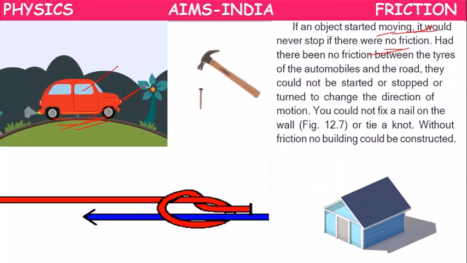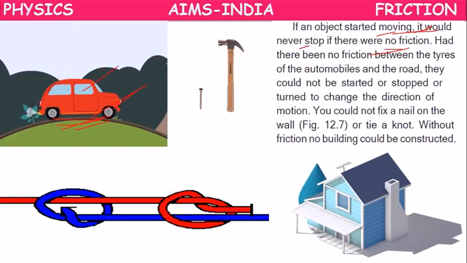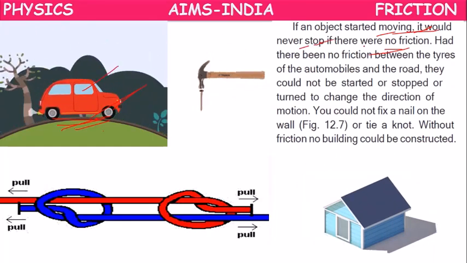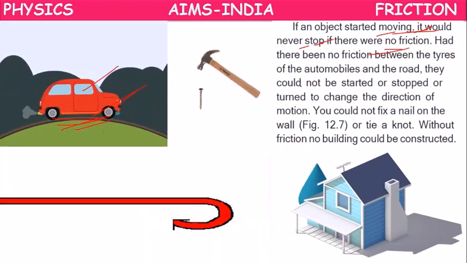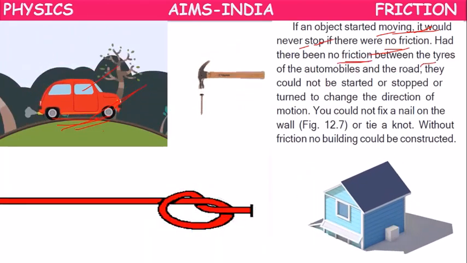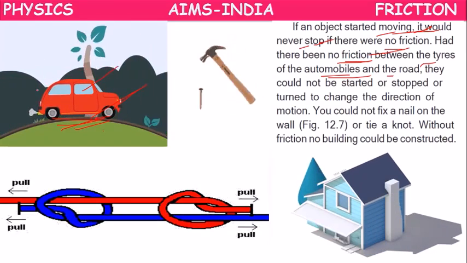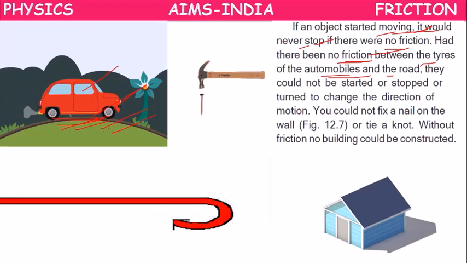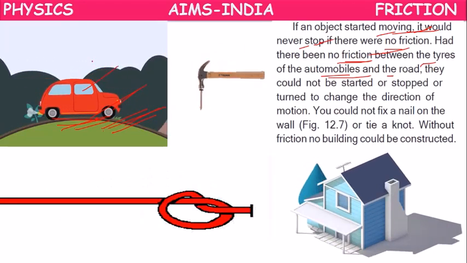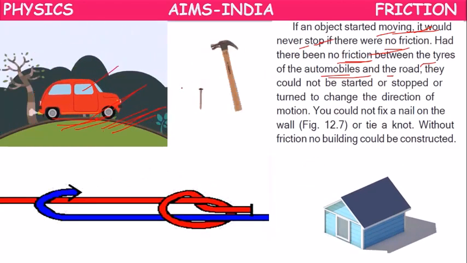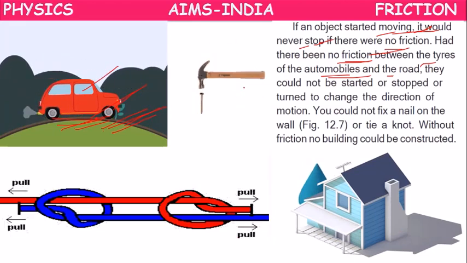It never stops if there is no friction. Because of friction between the tires and the road, the car gets stopped. We are able to start the car and stop the car only because of the friction. Without friction, we cannot start it, we cannot stop it.